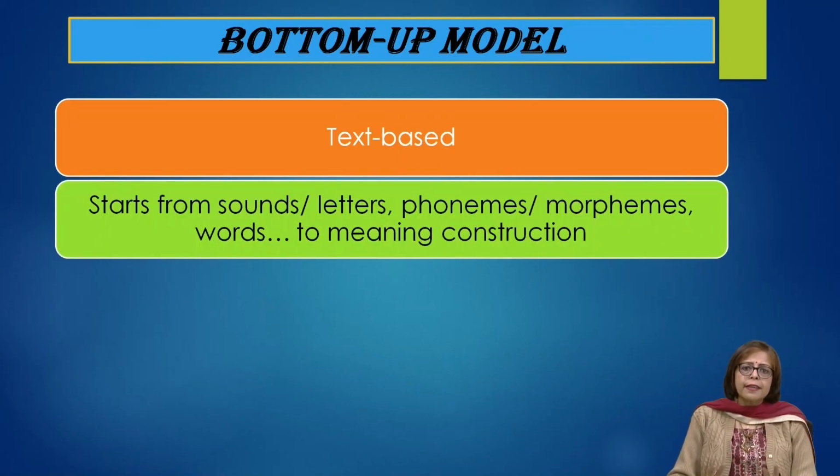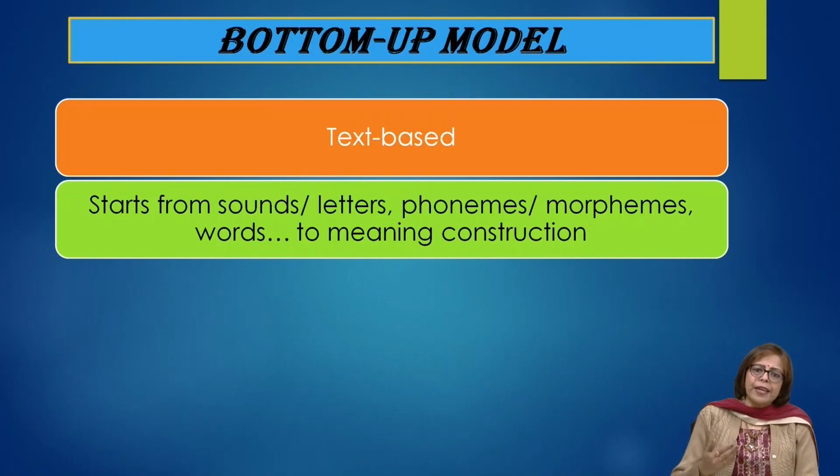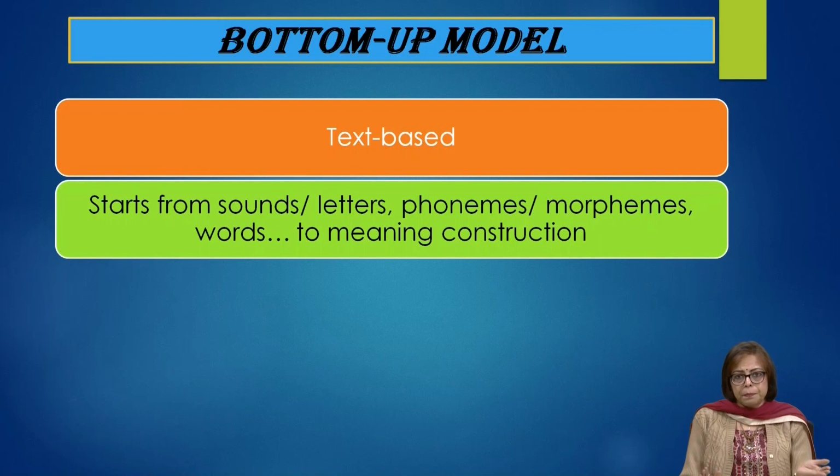So when we look at this text, it starts from sounds, letters, phonemes, morphemes, and words, and then we move to make meaning of these. So these are two systems which we are correlating together in the bottom-up model.